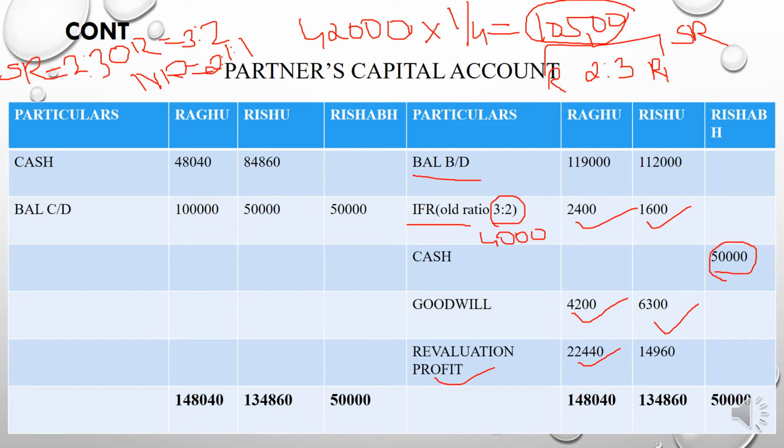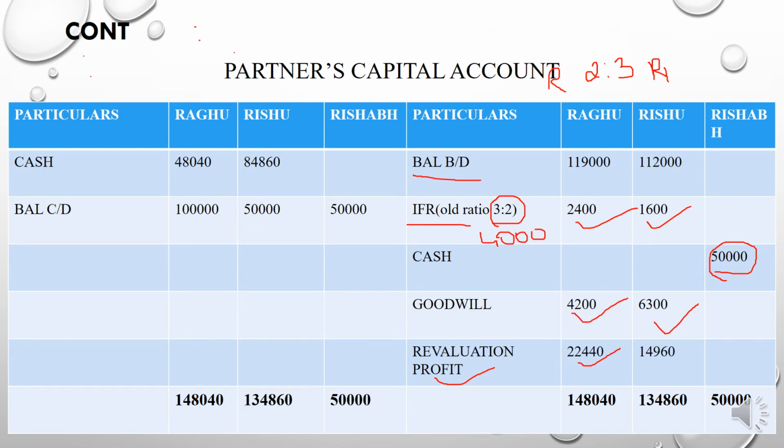Okay, the next thing you need to know is the present capital of the firm. For calculating the present capital, you need to ascertain the new capital of the firm. You need to calculate the new capital of the firm, and after that you need to allocate the new capital to the partners. So how can we ascertain the new capital?